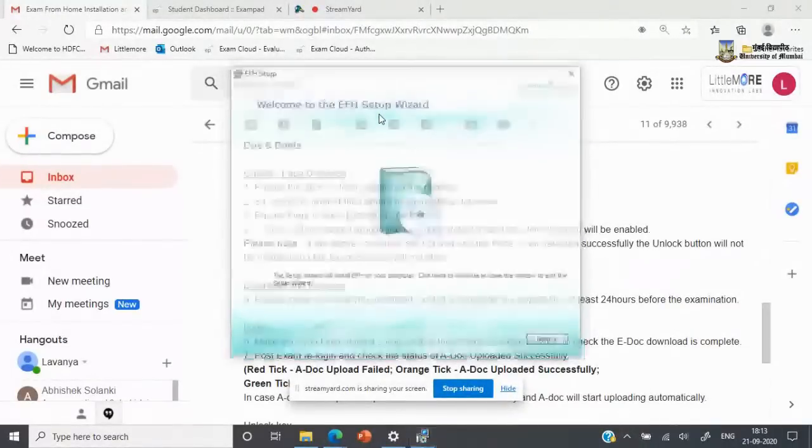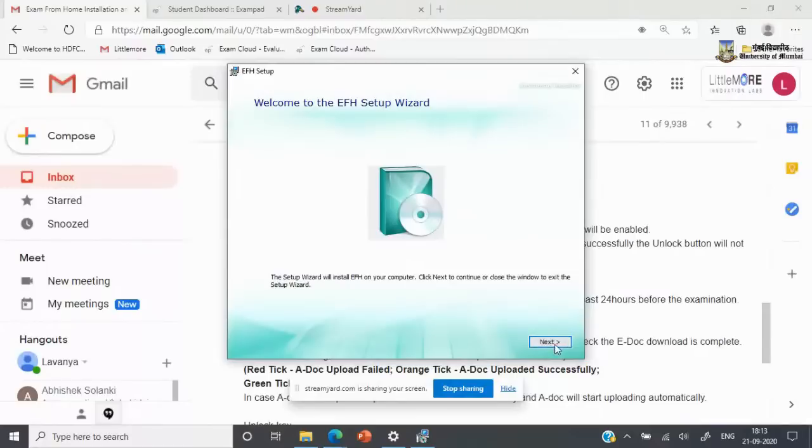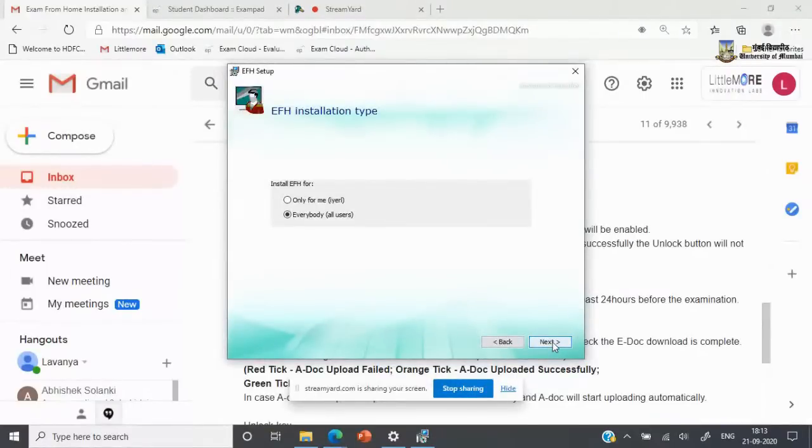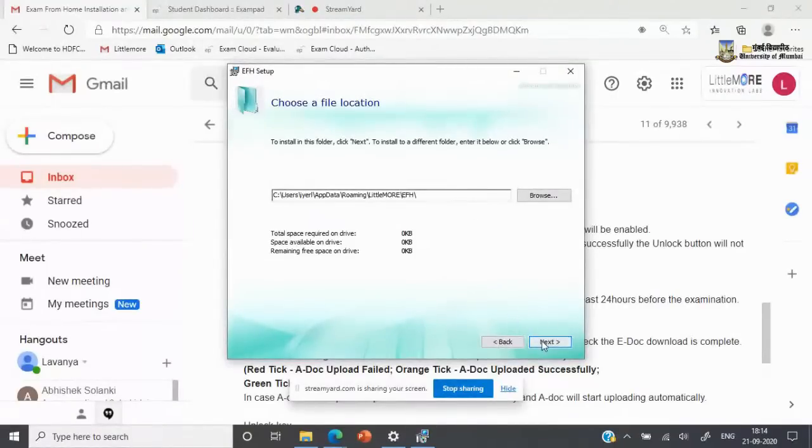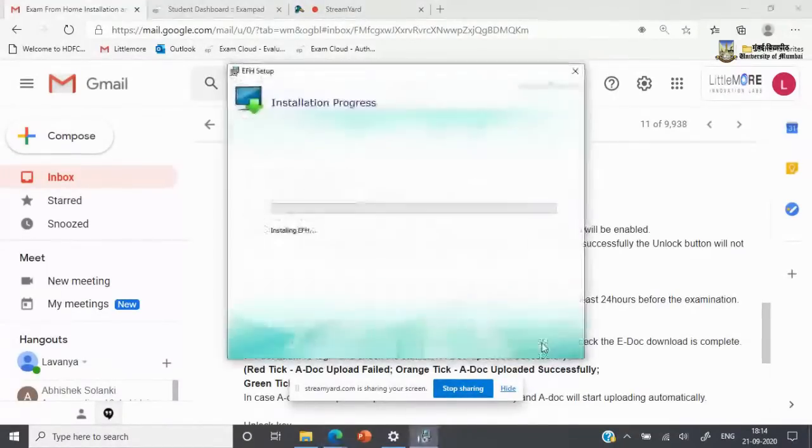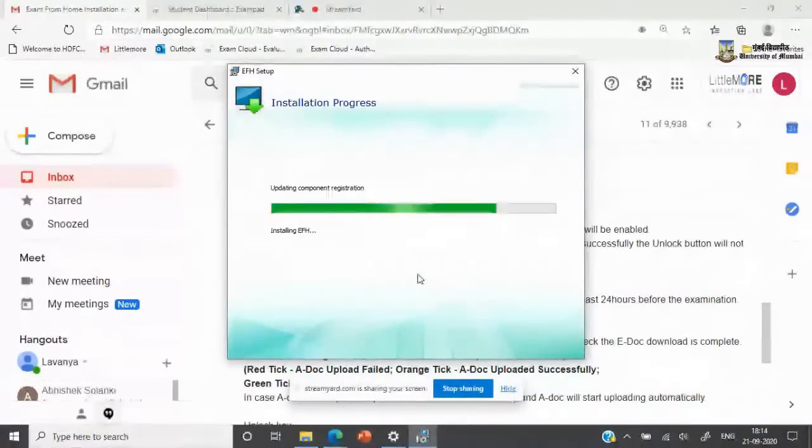Preparing the EFH setup wizard. Once this happens, please click on Next. And let's go with the recommended installation settings that your system will provide to you. Continue to click on Next. It will choose the location for saving and you can click on Install. Once again, the installation process to install the EFH application will hardly be a minute's activity. Once that is done, you will get a pop-up saying installation of the EFH application was successful.